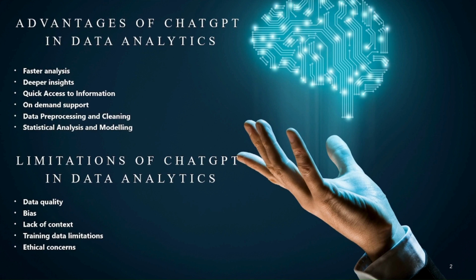What are the limitations of using ChatGPT in data analytics? The major limitations are data quality, bias, lack of context, training data limitation, and ethical concerns. ChatGPT's ability to analyze text data is dependent on the quality of the data. If the data is noisy or contains errors, then ChatGPT may produce inaccurate results. And like any machine learning algorithm, ChatGPT can be biased toward certain types of data or language. This can lead to inaccurate or incomplete analysis, particularly if the data being analyzed is not representative of the broader